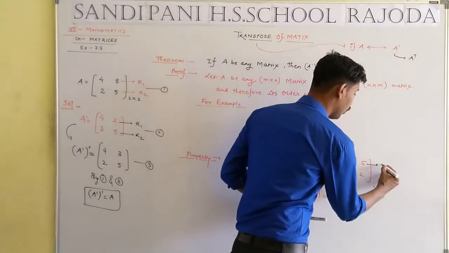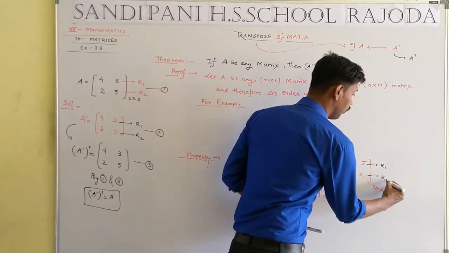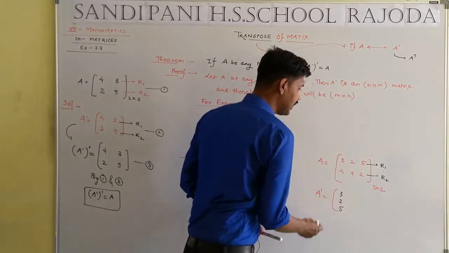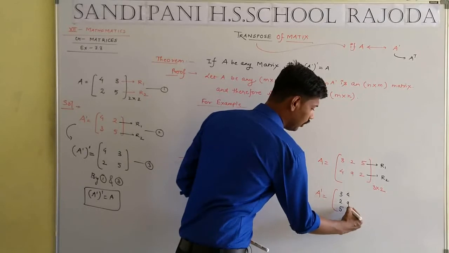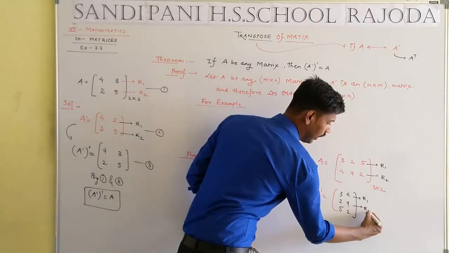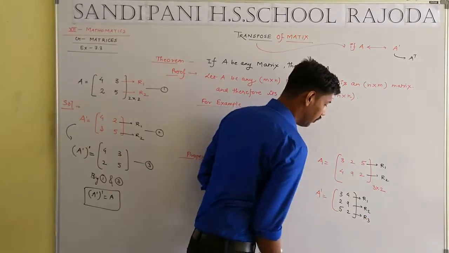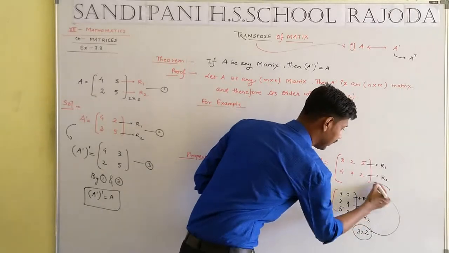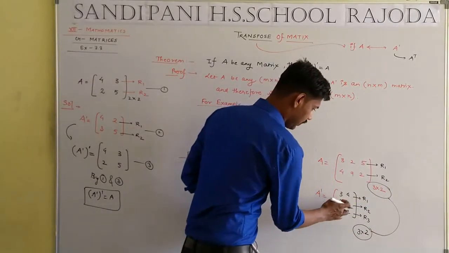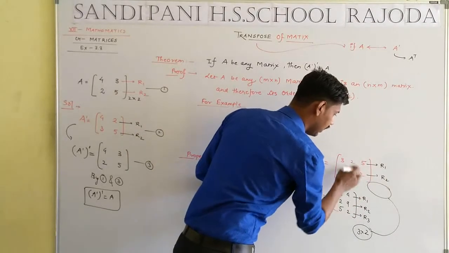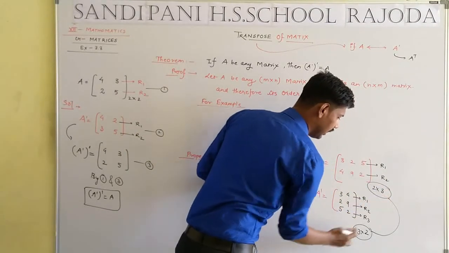The first row converts into the first column and the second row converts into the second column. There are rows R1, R2 and R3, and the order is 3 cross 2. So the result will be 2 cross 3: 2 rows and 3 columns.